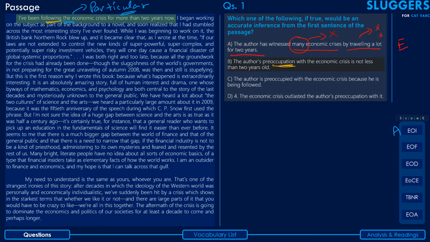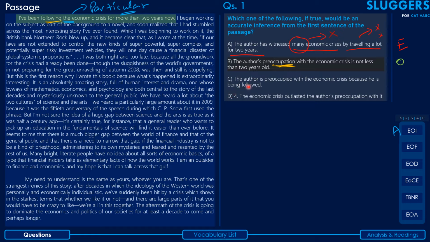Following the economic crisis has no negative connotation to it. However, preoccupation with the economic crisis seems like he's excessively occupied with the economic crisis. That's the only reservation we have with this option. Otherwise, this seems to be totally on point, and hence I'm going to put this option on hold for now. It's obviously not enough to eliminate it, so we can put it on hold and move on to the next one.